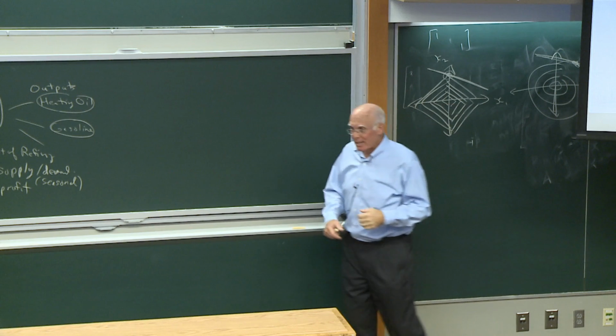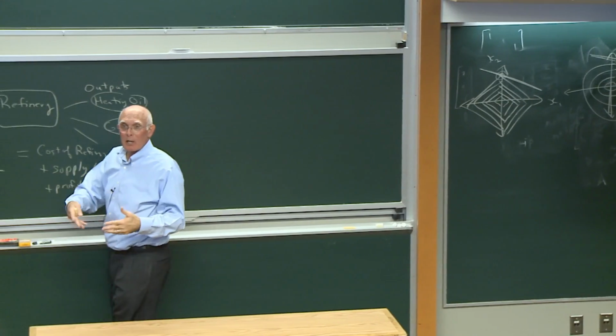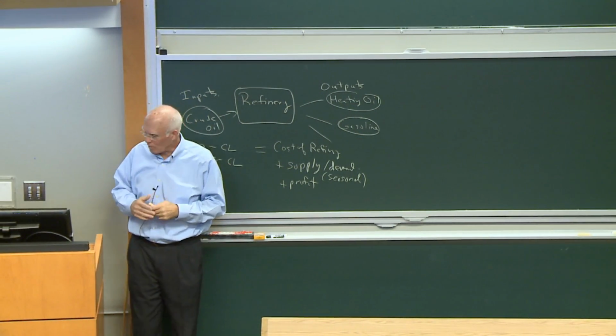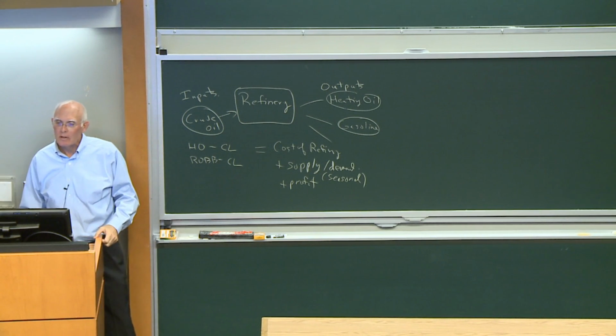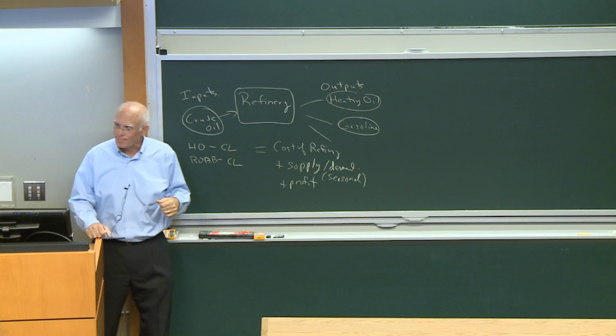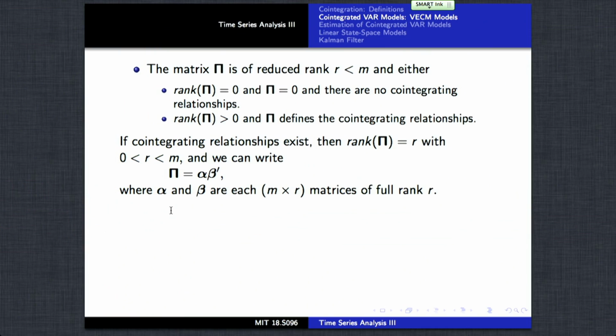It's basically a transformation of the data that eliminates the unit root in the overall series. So the matrix pi is of reduced rank: either rank 0, in which case there are no co-integrating relationships, or its rank is less than m, and the matrix pi defines the co-integrating relationships.